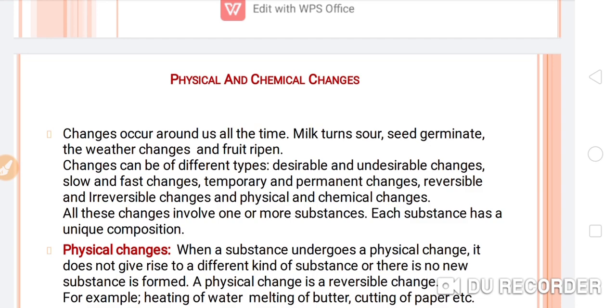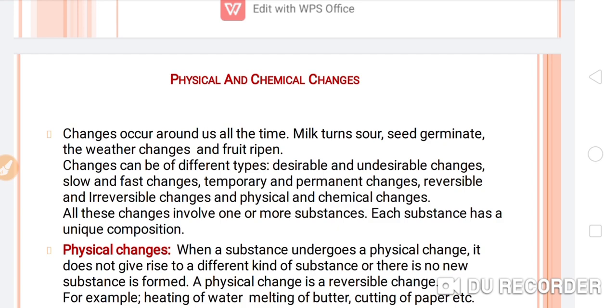So let's see the intro. Changes occur around us all the time, like milk turns sour, seeds germinate, the weather changes, and fruit ripens. So these are all different kinds of changes which we can see in our daily life around us.